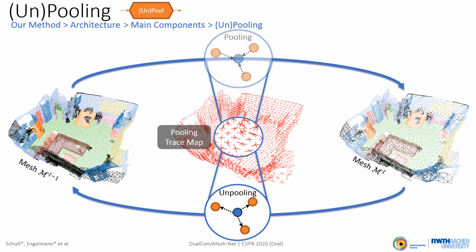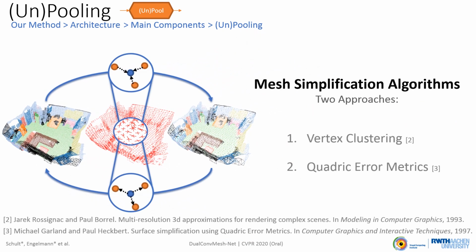For pooling, we use permutation invariant functions for obtaining representative features from a set of arbitrarily many vertices. For unpooling, we simply copy features back to the original vertices. Our pooling method needs to preserve a valid mesh structure in all mesh levels, such that geodesic convolutions are also applicable in subsequent levels. We leverage vertex clustering and quadratic error metrics as two well-established mesh simplification algorithms from the